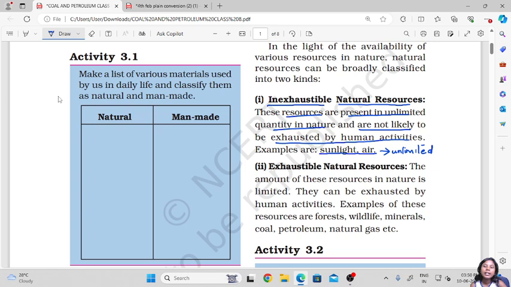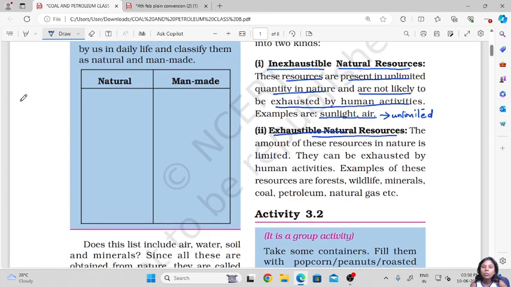But when we talk about exhaustible natural resources, the amount of these resources in nature is limited. They can be exhausted by human activities.